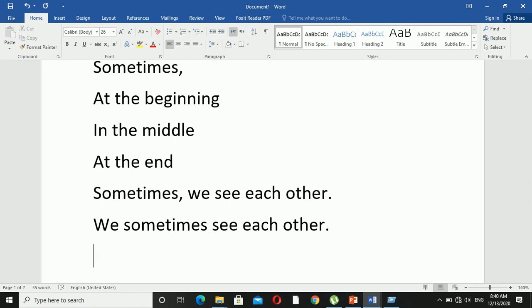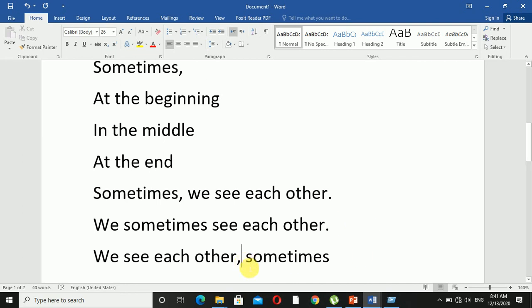For example, I say: we see each other sometimes. Sometimes at the end, but the comma is optional here. You can use it or you can remove it. So we say that we see each other sometimes. It can be used, but it's better to use a comma here, or sometimes not. It's up to you.